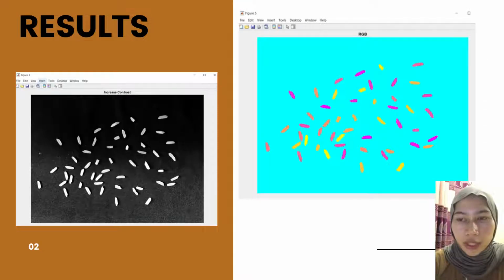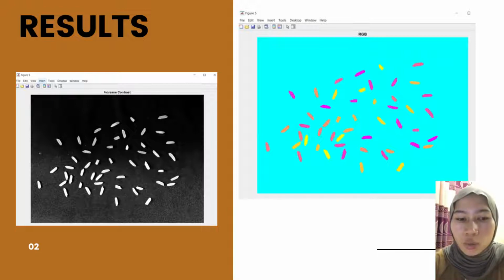Assalamualaikum, my name is FATIHAH binti YUSSUF. I will be presenting on result and analysis. Based on the original image of rice grains, this figure, the left figure, shows the image after we have increased the contrast of the rice grain image.